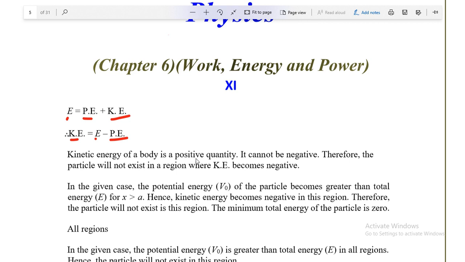So kinetic energy of body is a positive quantity, it cannot be negative, therefore the particle will not exist in the region where kinetic energy becomes negative। तो यहाँ पे ऐसे सभी रीजन पे जहाँ काइनेटिक एनर्जी की वैल्यू नेगेटिव है, वहाँ ये पार्टिकल एग्जिस्ट नहीं करेगा। तो अब देखते हैं, in the given case the potential energy V naught of the particle becomes greater than total energy E when x is greater than a. Hence, kinetic energy becomes negative in this region. Therefore, the particle will not exist in this region, and the minimum total energy of the particle is 0 in all regions।